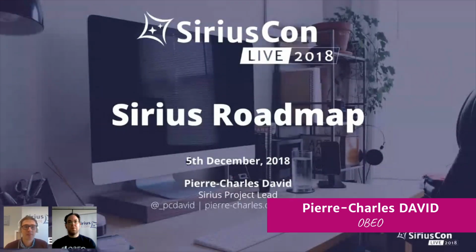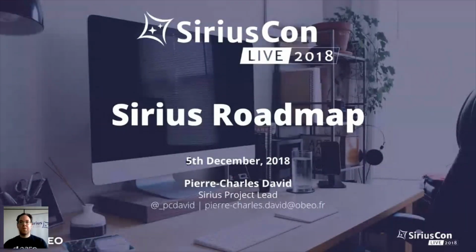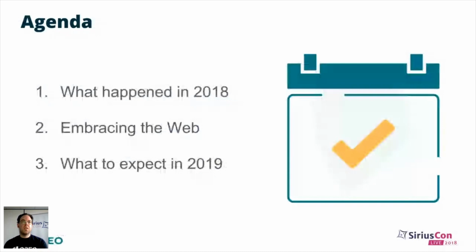I'm going to present you in this session the roadmap for the Serious project. First we'll talk a little bit about what happened during the last year in 2018. Then, as you already heard probably yesterday from Cedric in particular, one of our focus areas at the moment is to port Serious to the web. So we'll talk about the general strategy for doing that. And then more concretely, we'll finish with what you can expect in 2019.